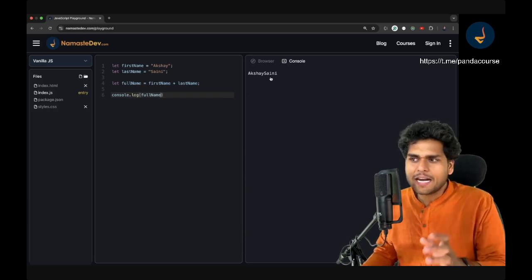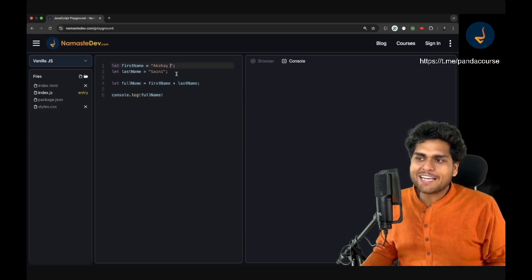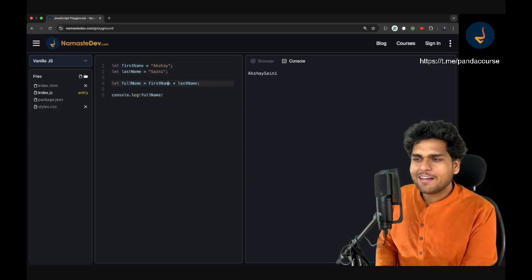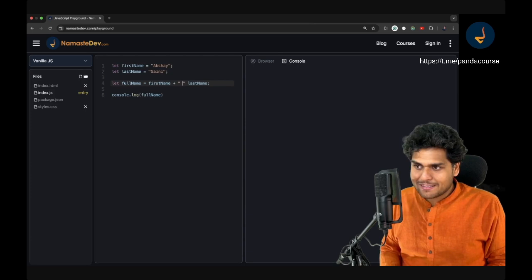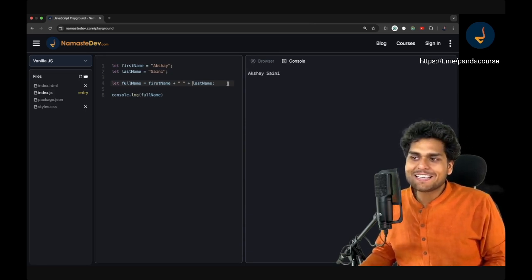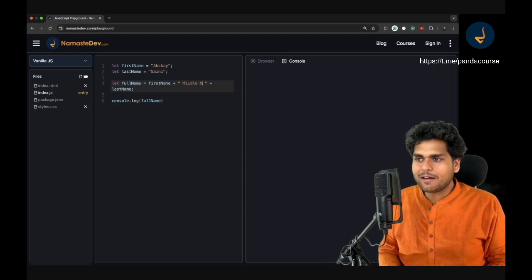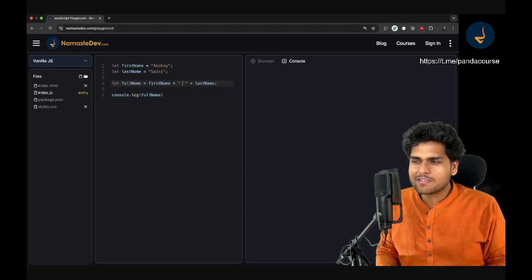Very easy, very basic. But it does not give you a space in between. So how can you add a space? You can either add a space over here, but that's a hacky way. Or what you can do is, before, you are adding first name plus last name. What you can do is add first name plus a space, which is a string, plus last name. So what will it give you? It will give you Akshay space Saini. You can basically write a middle name if you have one, and you can also do something like this, Akshay middle name Saini. But I just want a space, so you can just add a space like this.